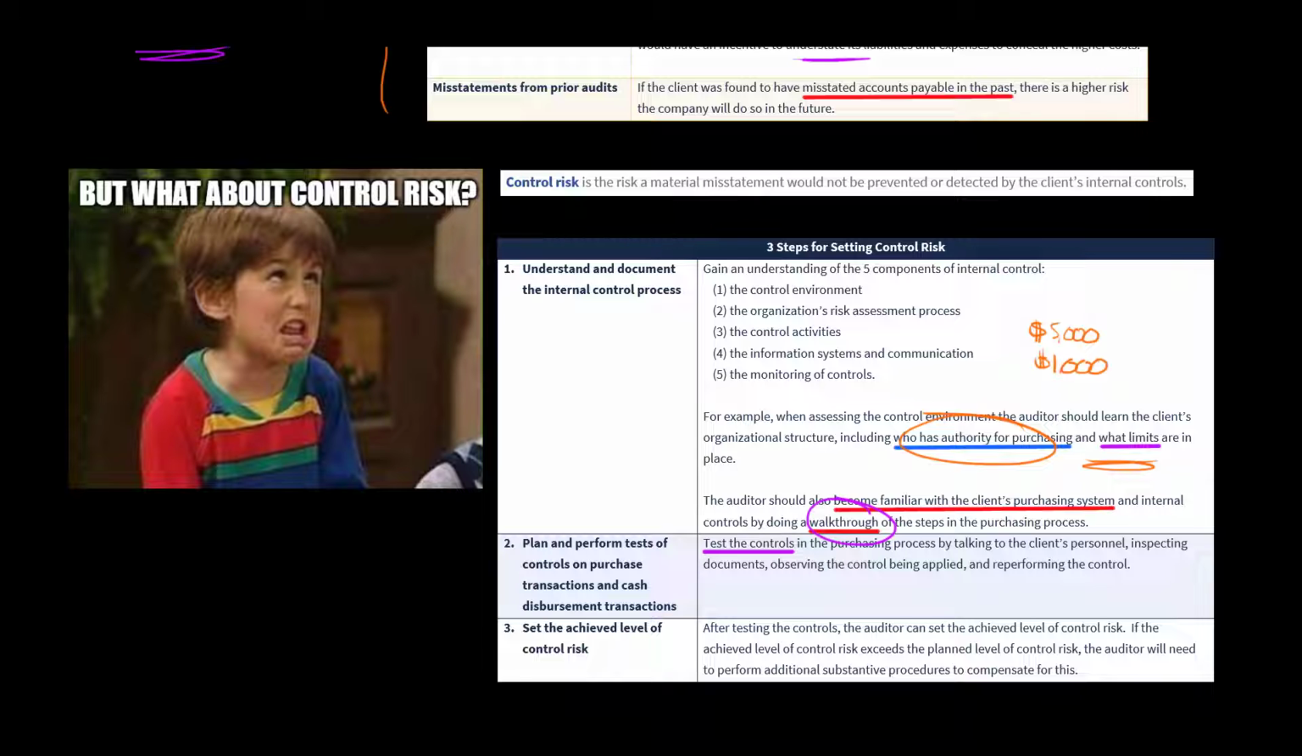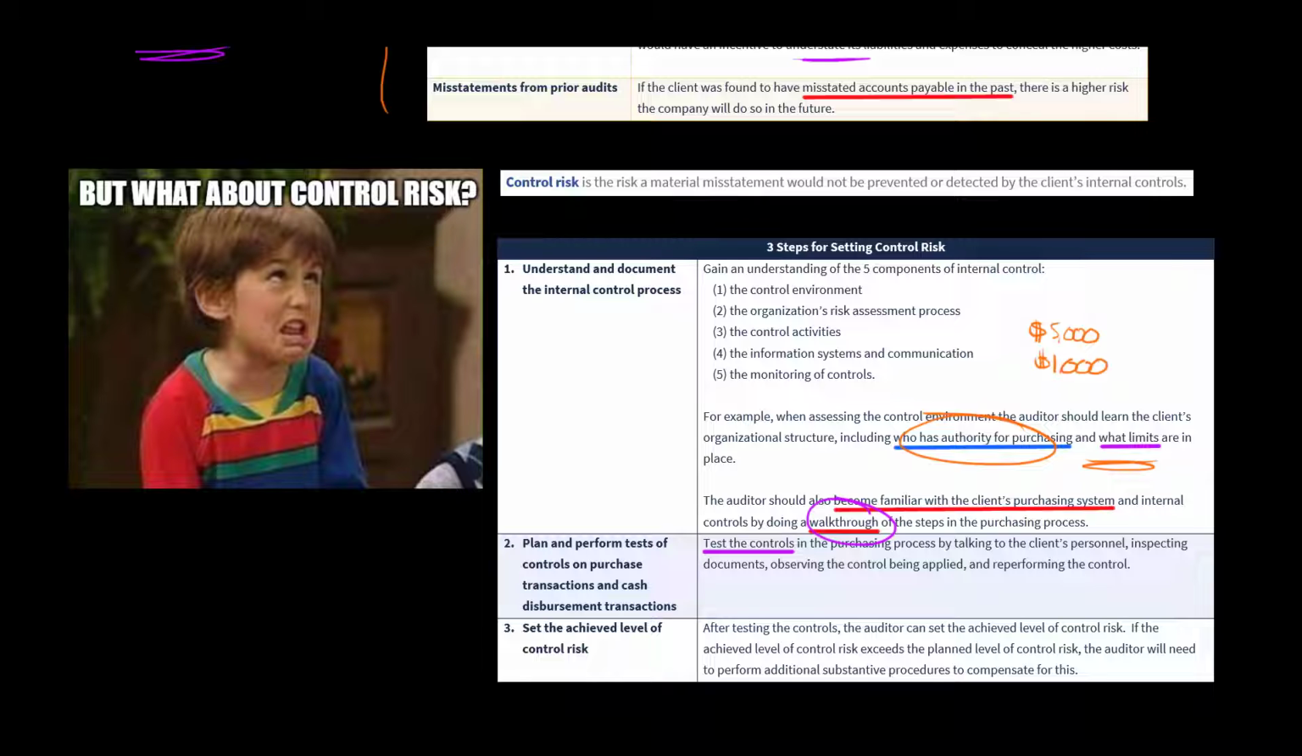Now, after you've tested the controls, the auditor can set what is called the achieved level of control risk. So I say achieved level because there initially is a planned level. So there's what the auditor initially thinks the level of control risk is going to be, but then they go and do some tests of controls and they might find, oh, you know what, the controls are not working as we had thought they would be. So then the achieved level, you can think about that as like the actual level of control risk.